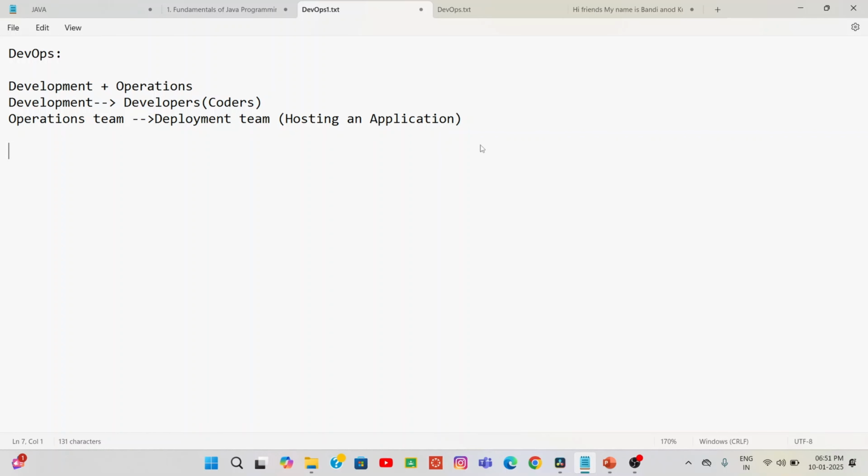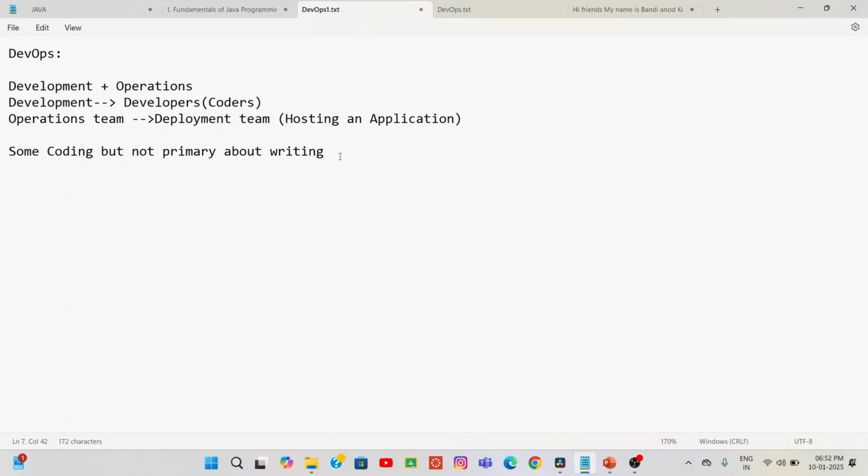But most people are fearing coding. They wonder whether DevOps involves coding. So many people fear coding, but DevOps does have some coding, though not primarily about writing code.